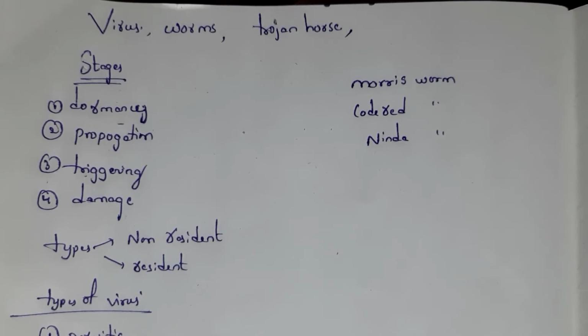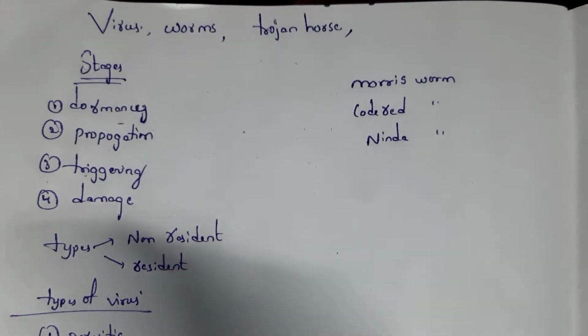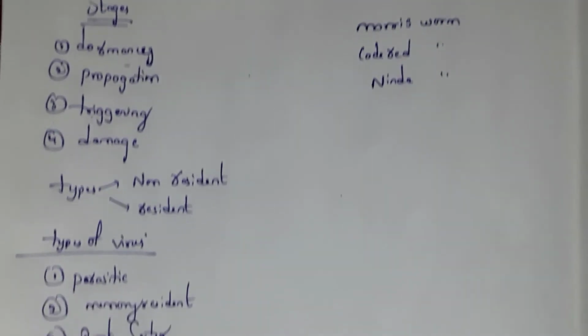And let's see what are the types of virus. Virus is classified into two types. First one is non-resident virus and second one is resident virus. First one, what is non-resident virus? In non-resident virus, it searches for unaffected files and starts affecting those files. And in resident virus, virus damages all the host files.